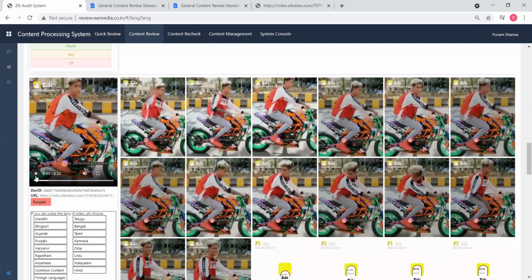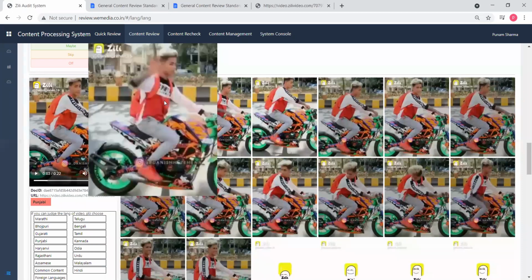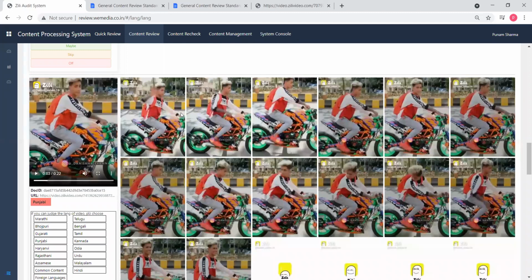But I'm talking about such kind of videos where the person is riding a bike, but if the background music is a Punjabi song, then it will come under the Punjabi language. But if the background music of this video is English or foreign or Bollywood, then you can mark such videos under common content, where there is no relation of video with the background music. Did you get my point?